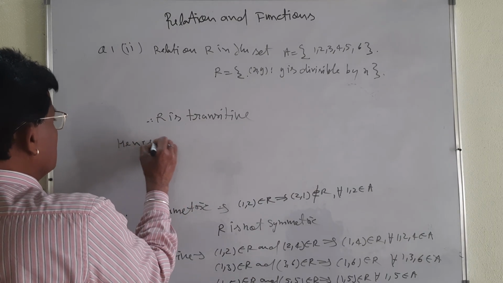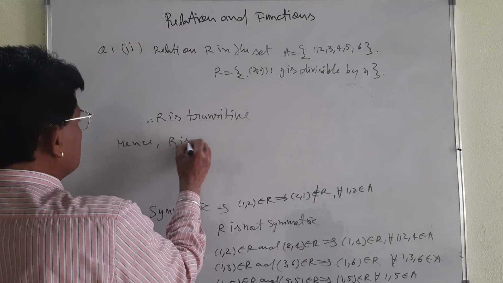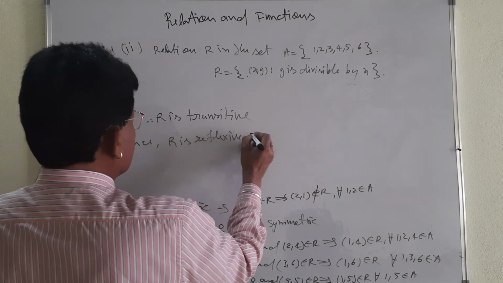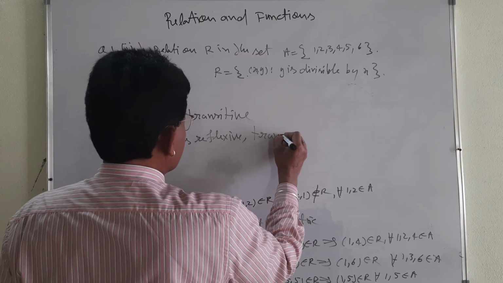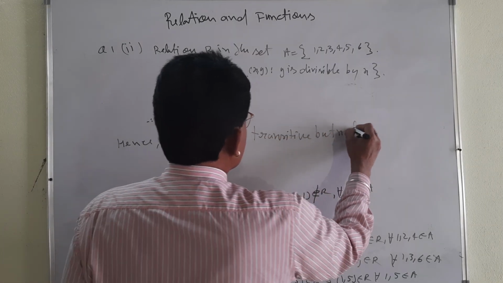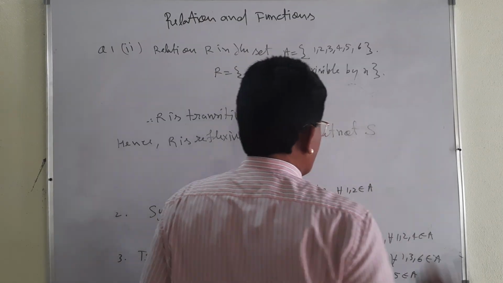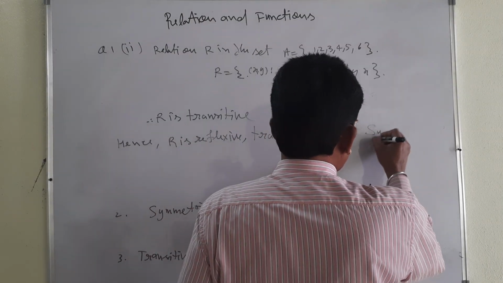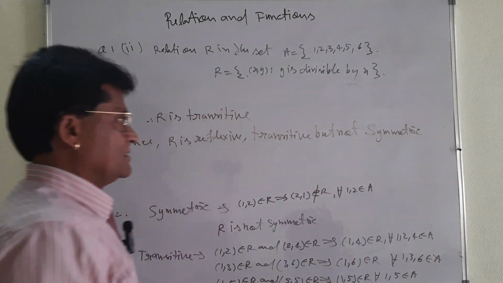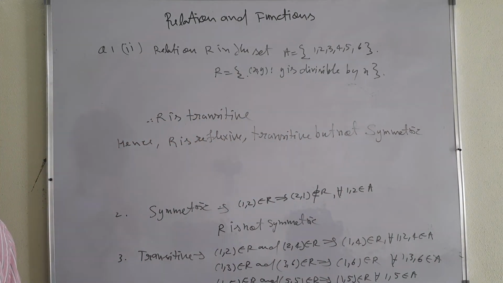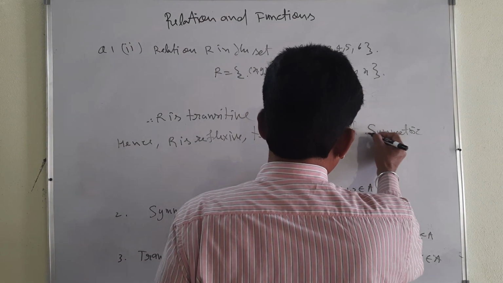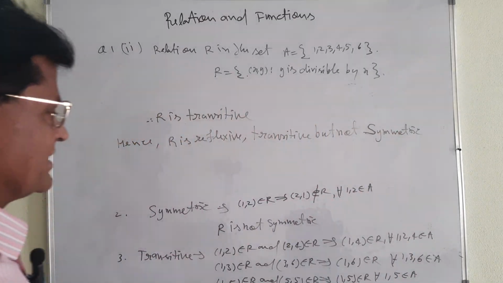Hence, what will you say the answer is? R is reflexive. As we have proved, reflexive, transitive, but not symmetric. That is not symmetrical. It is not symmetrical. See the things carefully. It is symmetrical. Okay? That is a symmetrical relation.